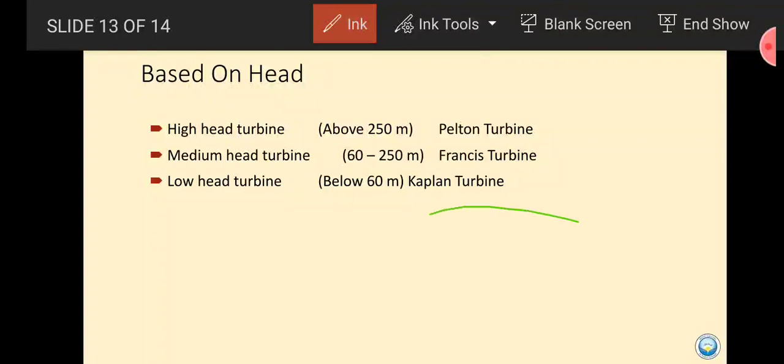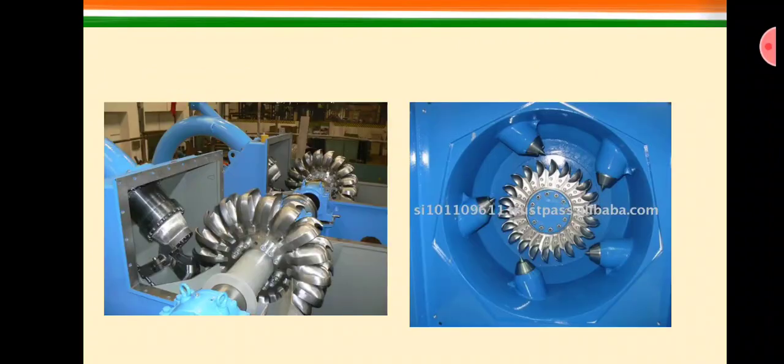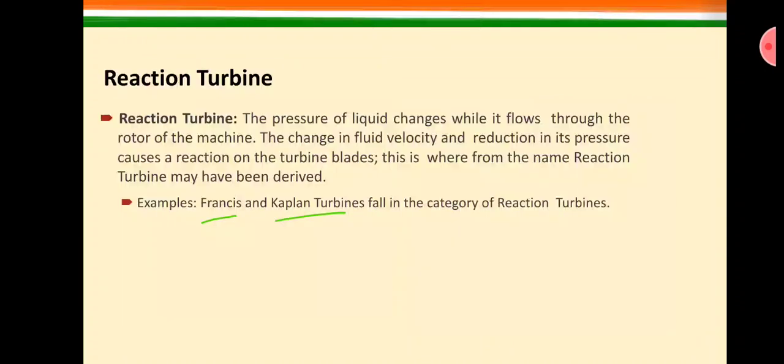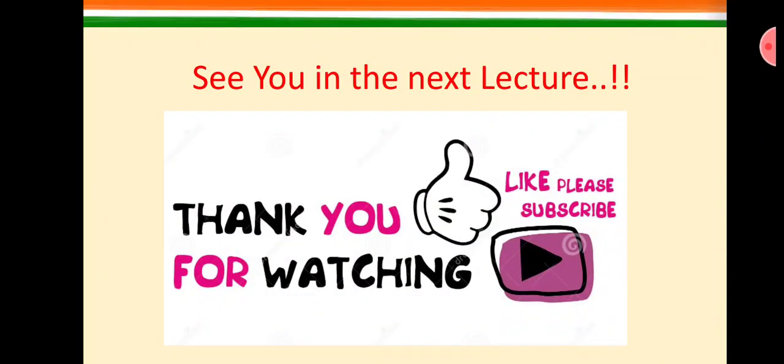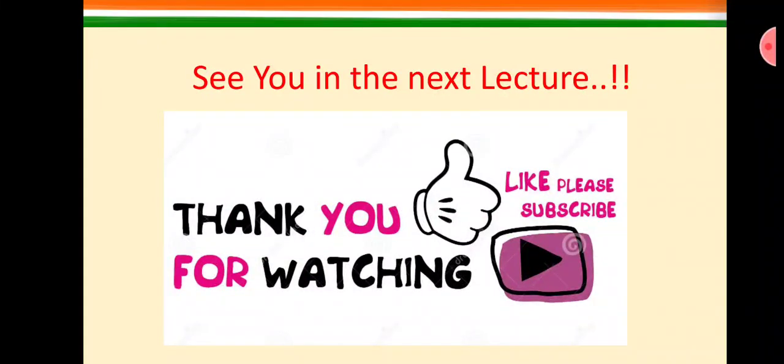So these are the classifications of turbines. The first one is on the basis of axis of rotation, the second one is on the basis of pressure change, and the third one is on the basis of head. So thank you very much for watching, and see you in the next lecture. In the next lecture I will explain the Pelton wheel turbine, and later on I will also explain the Francis turbine and Kaplan turbine in detail.